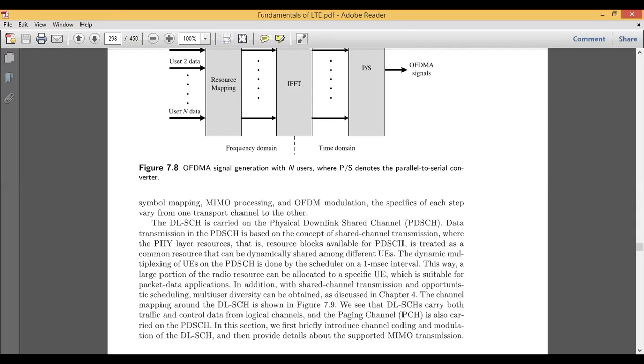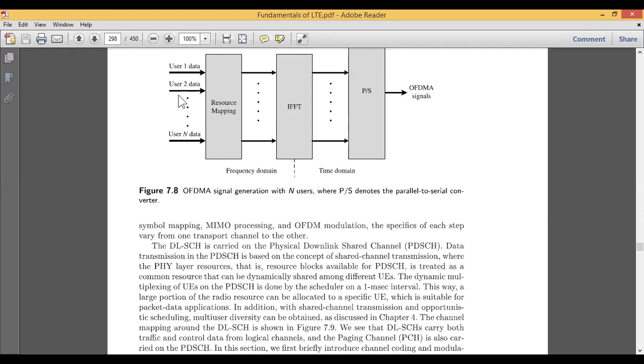Here you can see in the diagram, it starts from 1 to n. If you want to transmit the whole 1 to n data on a single channel, it becomes very difficult for the transmission; the block size will be huge. So instead of sending the whole data from 1 to n, we divide it into different sub-blocks. Based on those sub-blocks, we apply some kind of cyclic prefix. Other than that, we make use of some interval gap between the data. In this way I can allocate my complete resources to a specific user entity